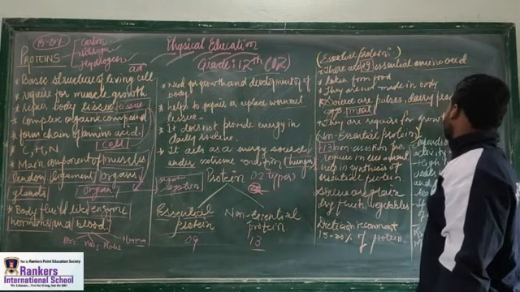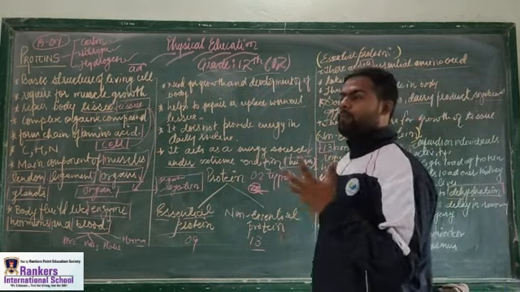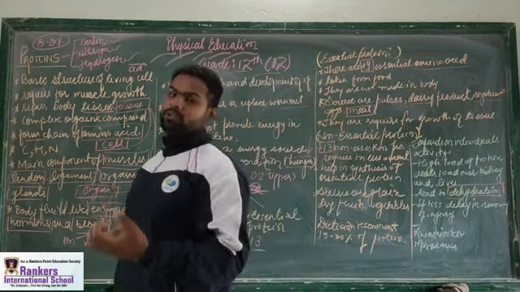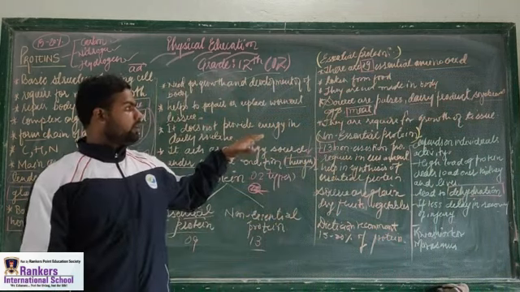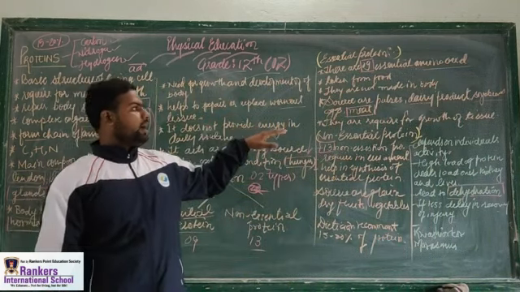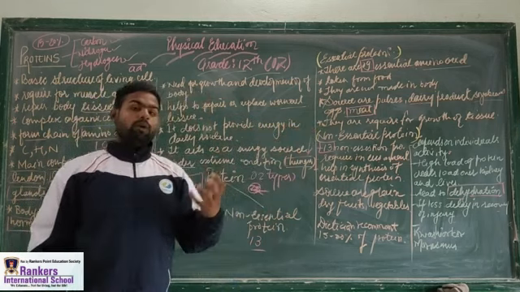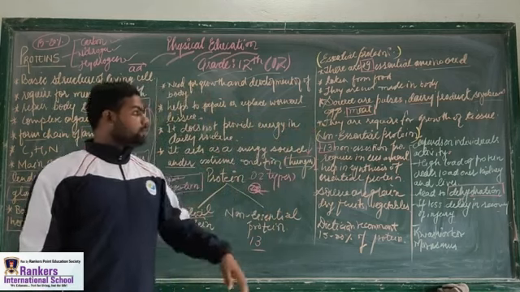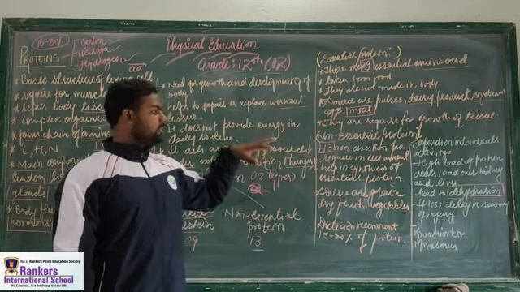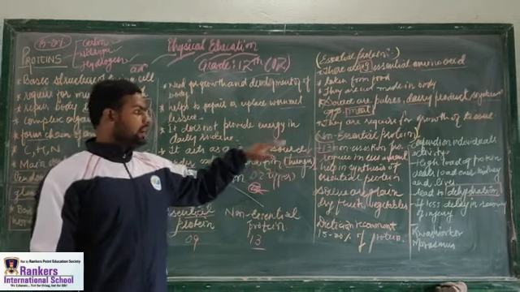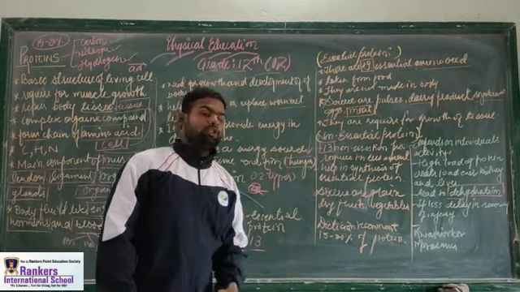They are required for the growth of tissue. What about non-essential proteins? These non-essential proteins are 13, and they are not that important.